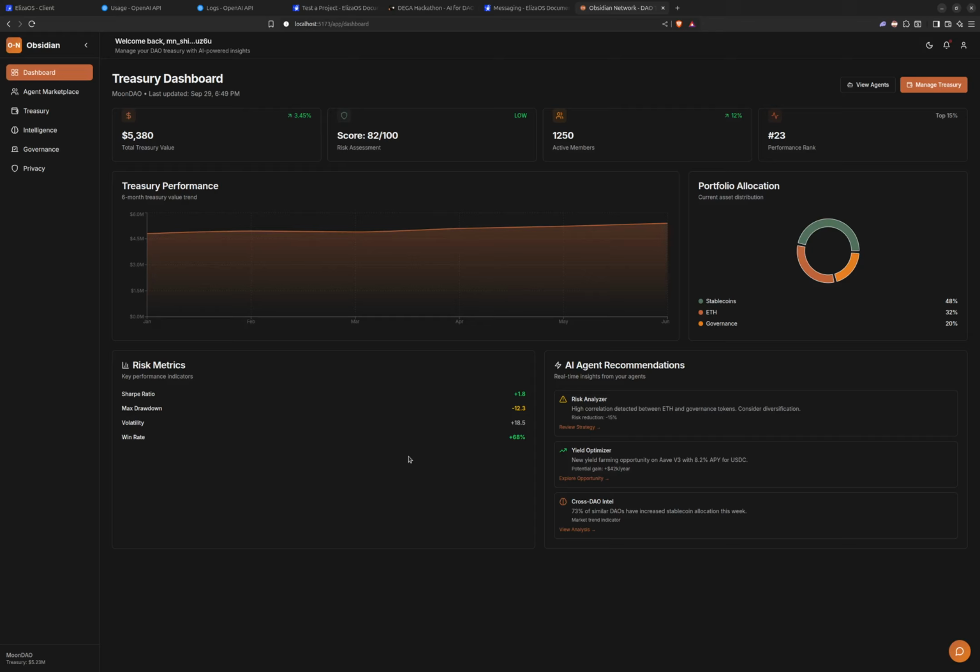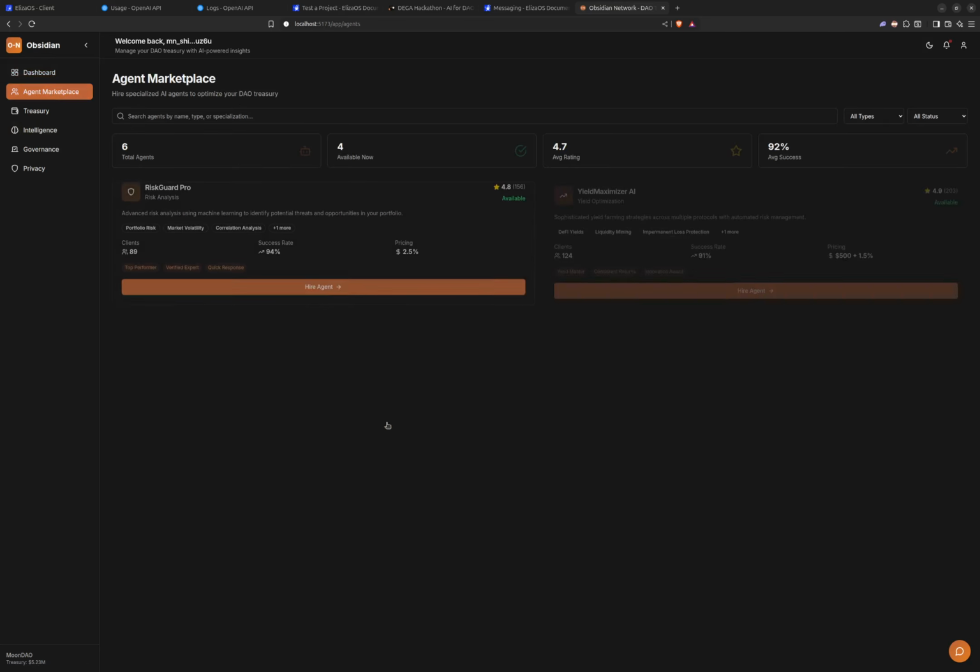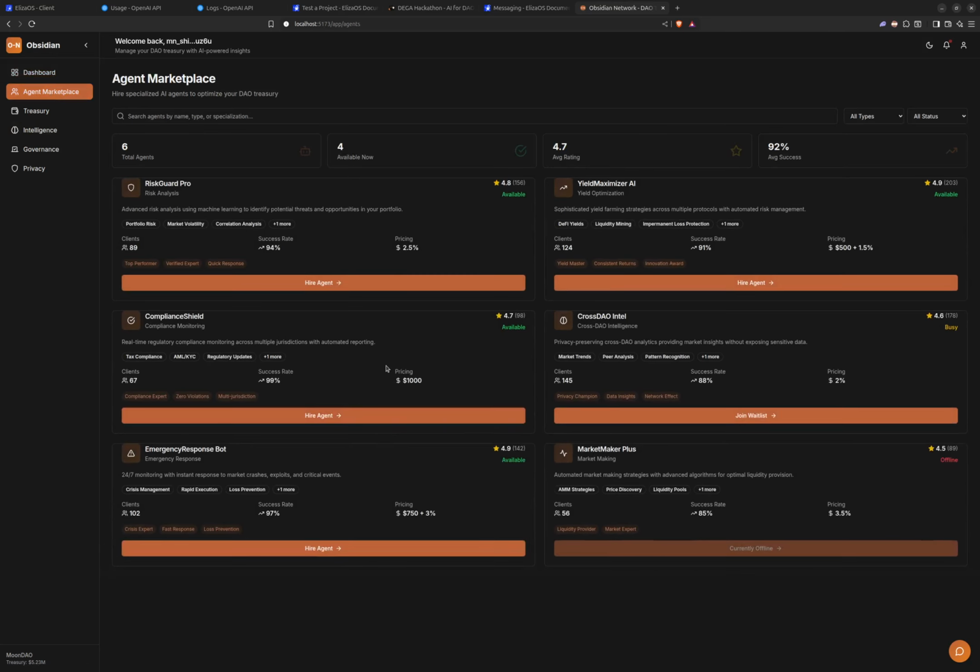of your DAO. We also have an agent marketplace over here, where you can hire specialized AI agents to optimize your DAO treasury. We have different pre-populated agents, and you can filter these agents according to risk analysis type, compliance monitoring, yield optimization, and so on and so forth.